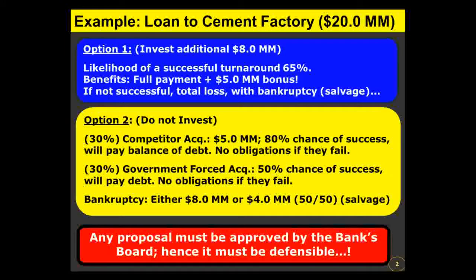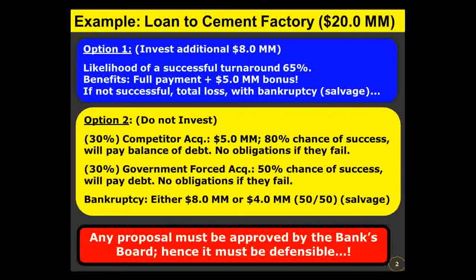Option 2 is basically do not invest. But there are consequences. They estimate that there's a 30% chance a competitor might acquire the company. And if they do so, they'll acquire it for about $5 million, but there's a high percentage chance of success, 80% chance of success, because they know the business. And they agree to pay the balance, $15 million, if they succeed. But if they fail, there are no obligations, they just lose the $5 million.